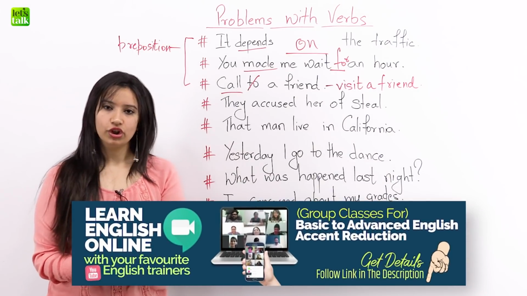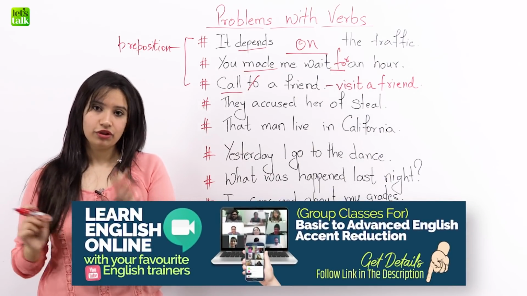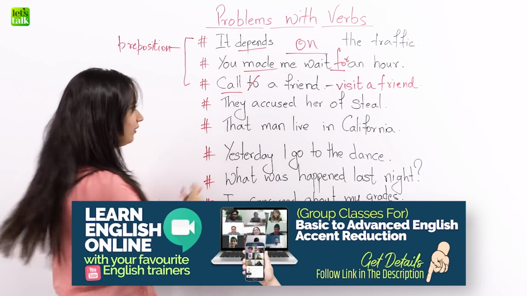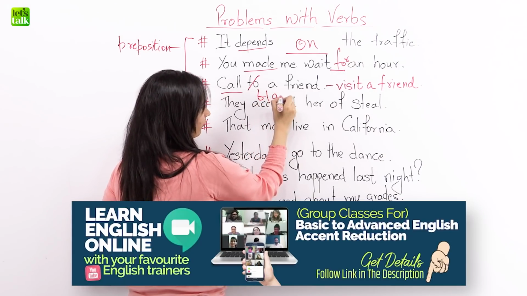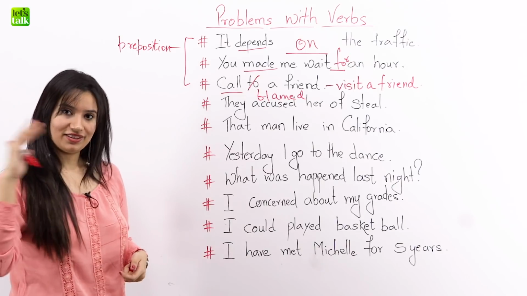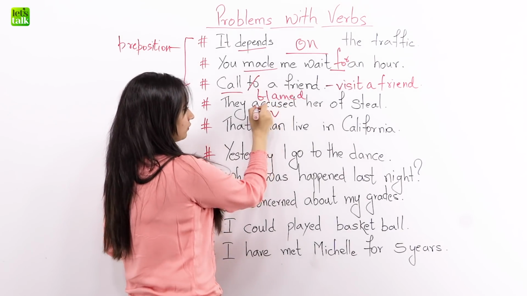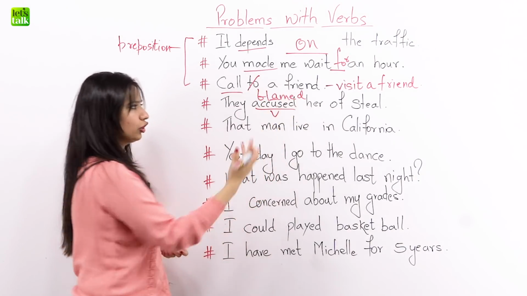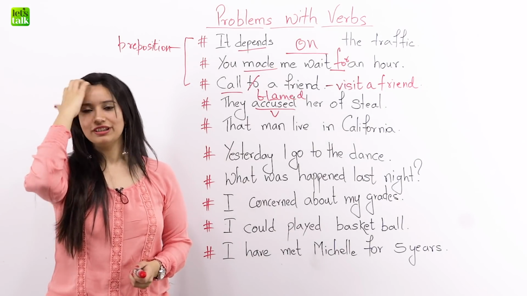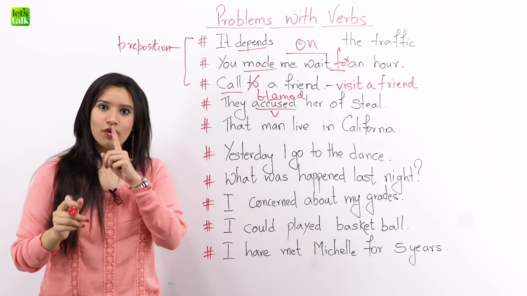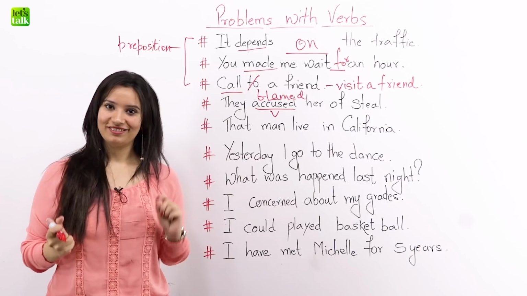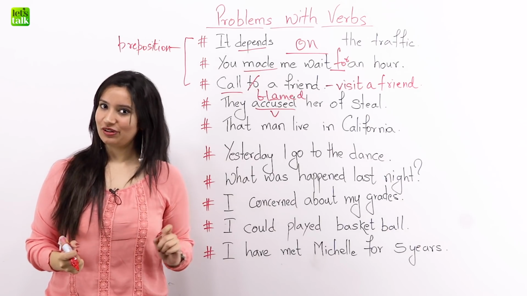They accused her of steal. So if you're a bit confused with the word meanings, accused means to blame, all right? And this is a verb. So blamed and accused are past tense, all right? And these are verbs. So they blamed her of steal or they accused her of steal. What does it mean to steal? To steal means to quietly take something away without paying for it. Okay? Very bad habit. We must not steal.